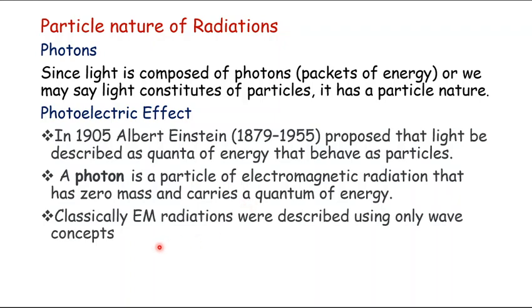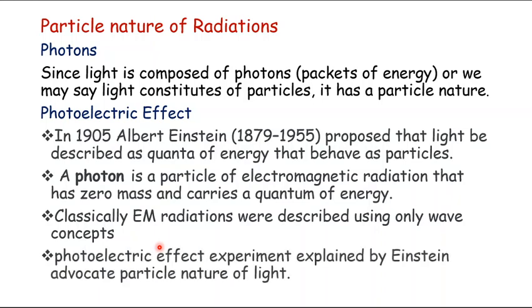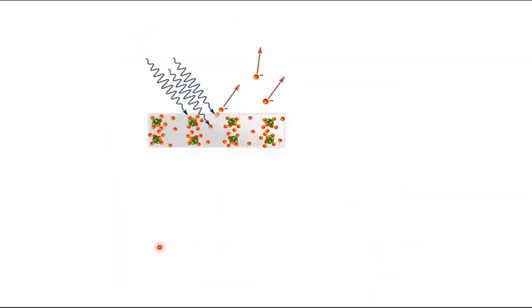Classically, we used to describe electromagnetic radiations using wave concepts only. But with the experiments of the photoelectric effect conducted by Albert Einstein, it became clear that light has a particle nature as well.